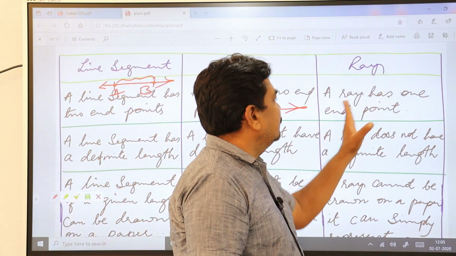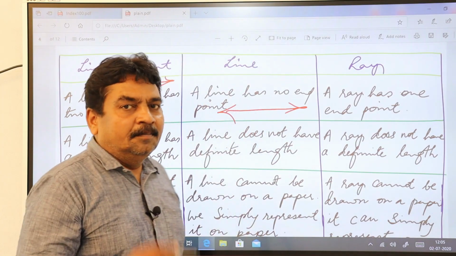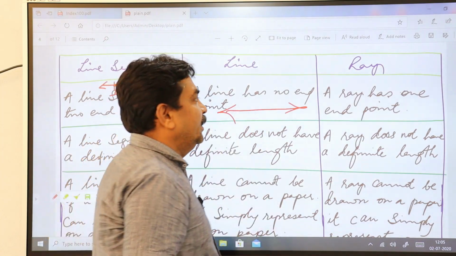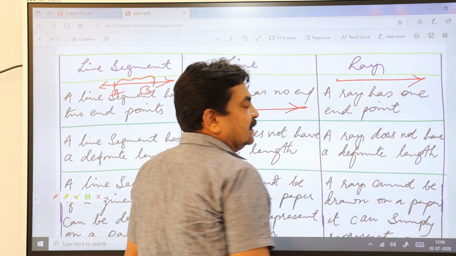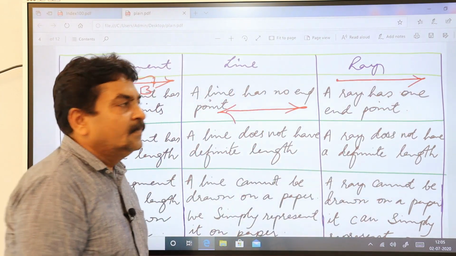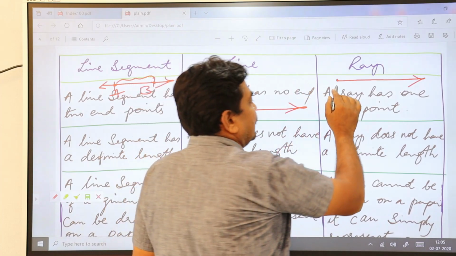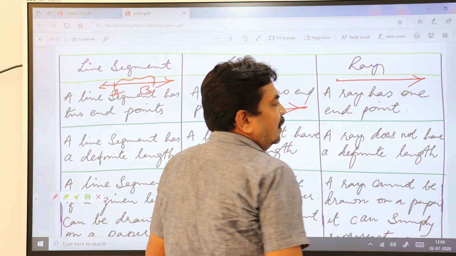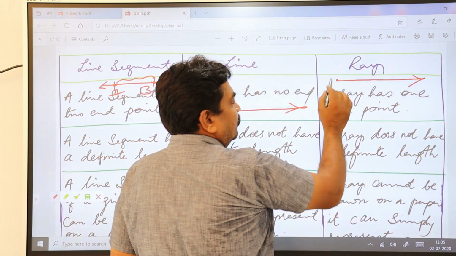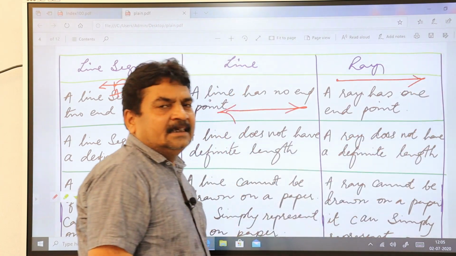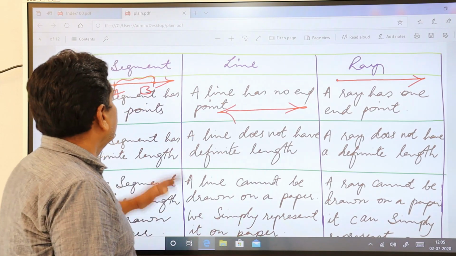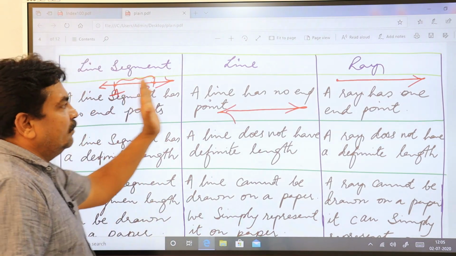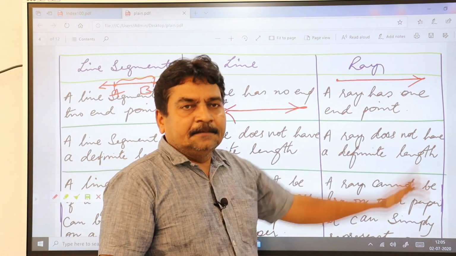And a ray has one end point because it has an initial point through which the ray extends further endlessly. So it has only one end point, but the other end keeps on extending endlessly. So this is the first difference between a line segment, line and ray.